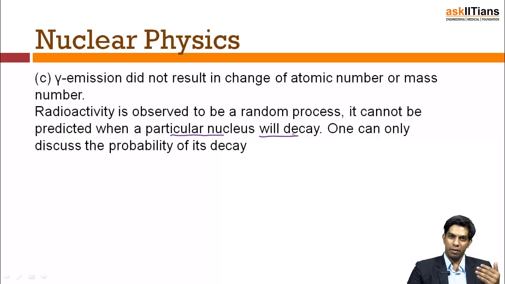One can only discuss the probability of its decay. That is, if 10 nucleons decay through a minute, I can only predict what amount will be left. I can never predict the nature of the nucleus or what the changes are. It's completely random, with no proper basis on which the events unfold as far as gamma emission is concerned.